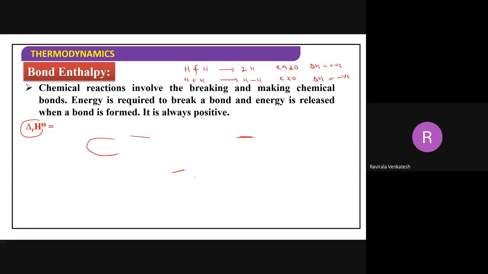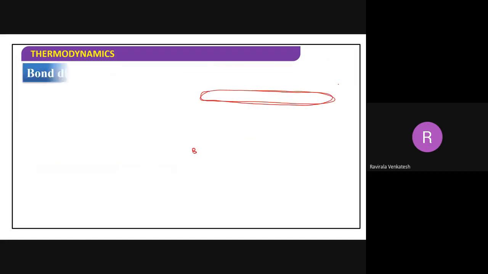You are breaking the bond, means the value should be positive. When you are making the bond, this is making the bond, negative. Correct or not? Now based on that, we move now here.